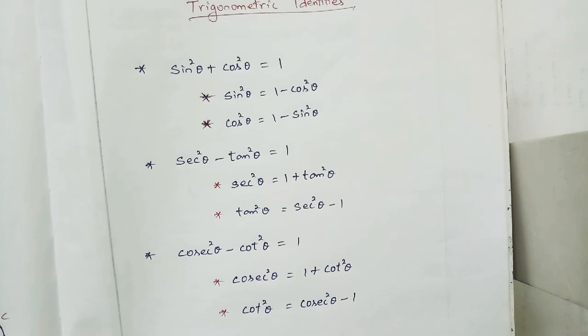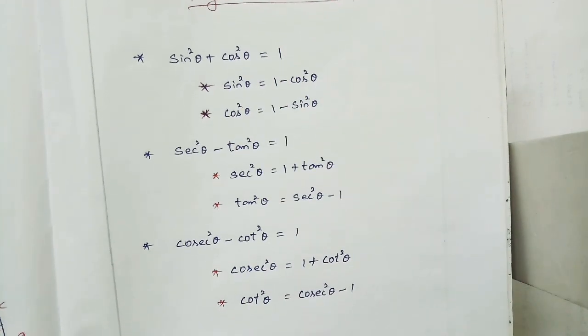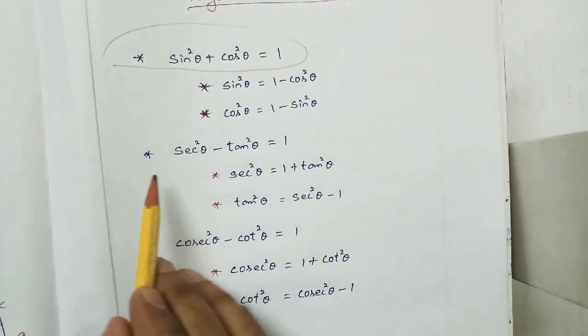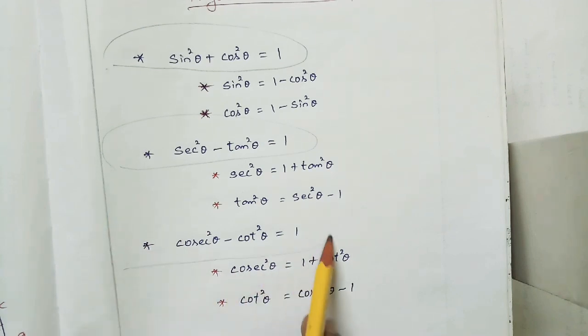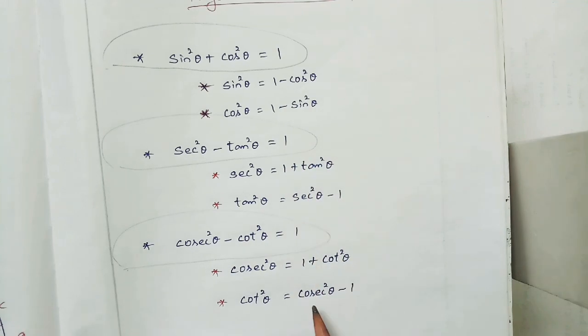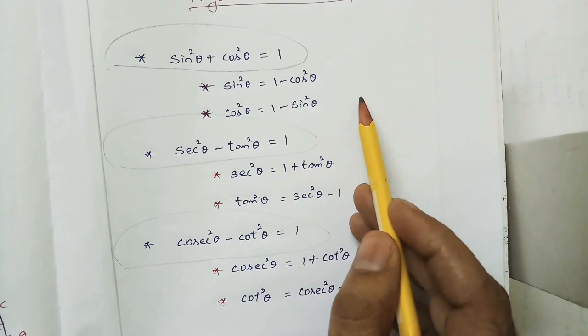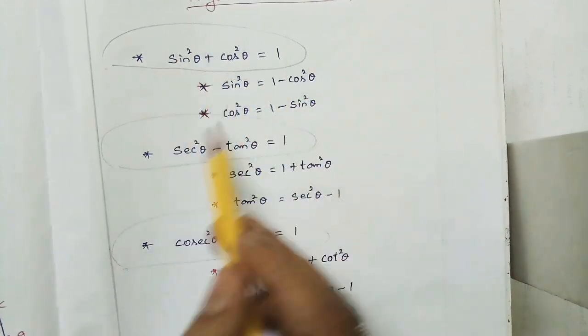No problem. While we are solving, we will see the derivation and what things are needed. Totally we are having 9 identities, nine formulas. But only 3 are the major ones. If you know these 3 formulas alone, the remaining 6 formulas come from these 3 formulas alone.